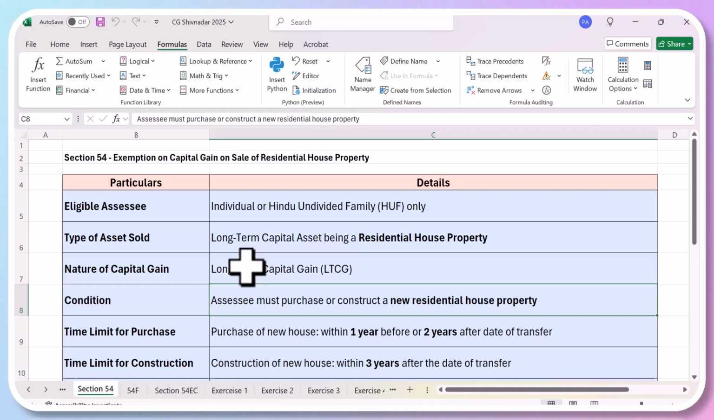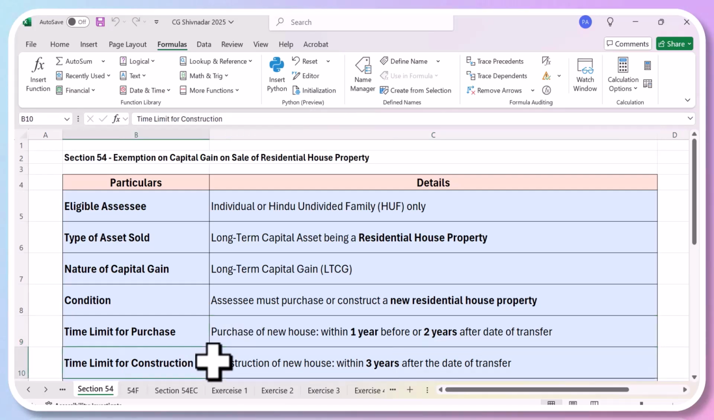Now, it says that you have to buy the house either within 1 year before. That means you can even buy it before also, or 2 years after the date of transfer. That means when you sell the property, within 2 years you can buy a new property, or you can even buy a property within 1 year before. Okay, before the sale, you have the money, so you can buy it even 1 year before and save your taxes on capital gains for whatever you have sold now. And if you are constructing the house, then the new house should be constructed within 3 years after the date of transfer.